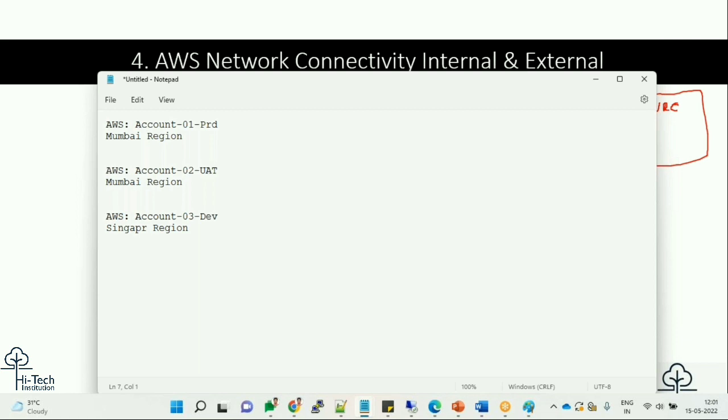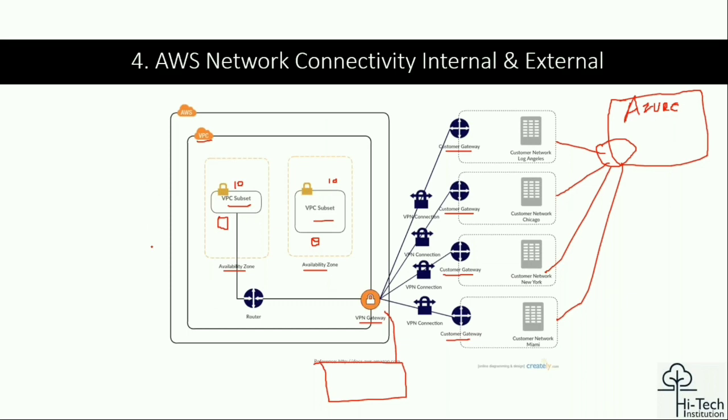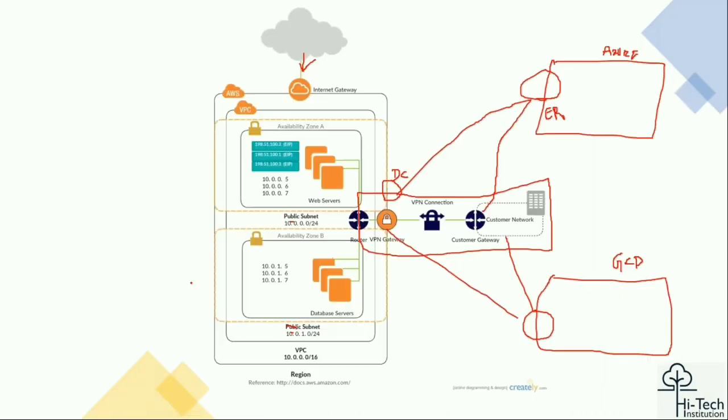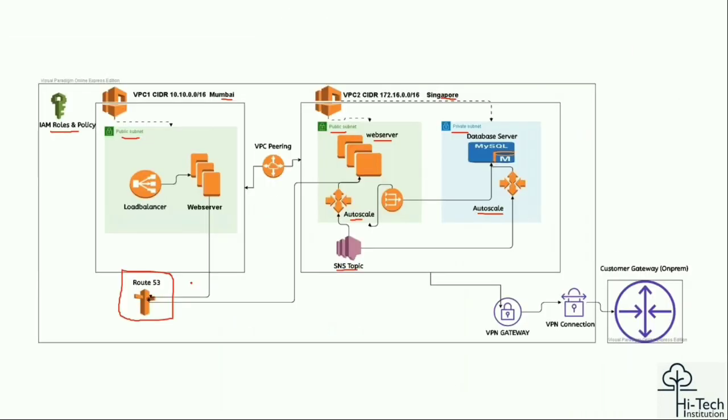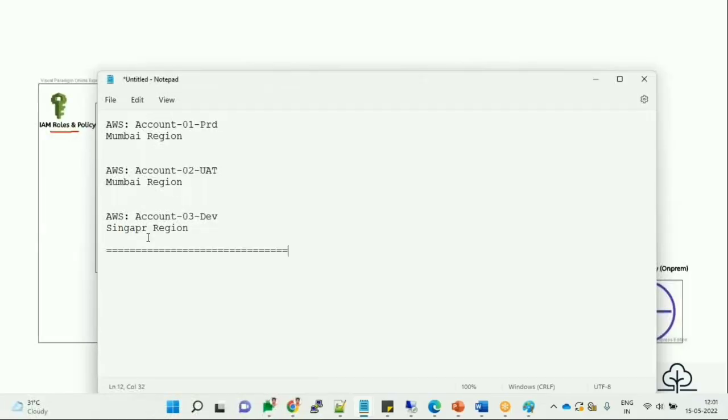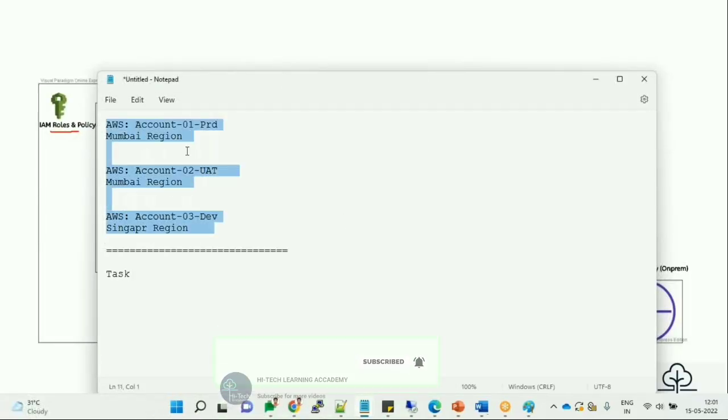I'll teach you how to do the network diagram, how to do all these diagrams and how people make them. Once you are done with that, you have to complete the task and show me. This architecture diagram you guys have to create and show. AWS Direct Connect is expensive. If you go with the basic service, it will be easy.